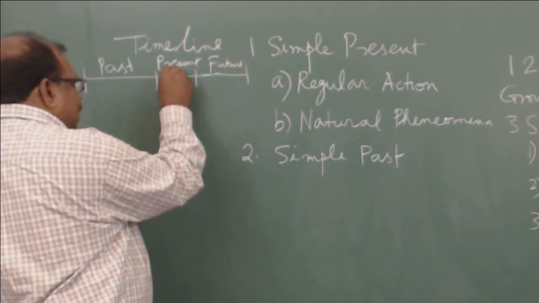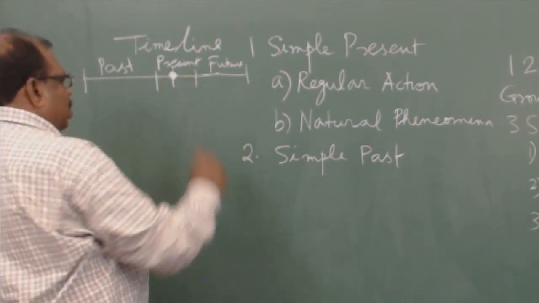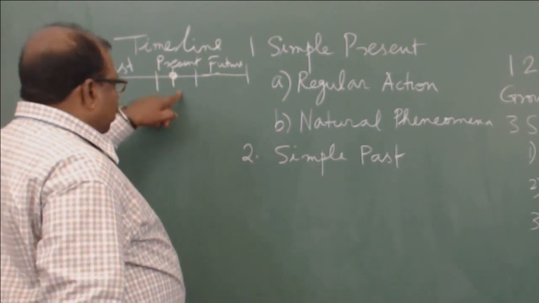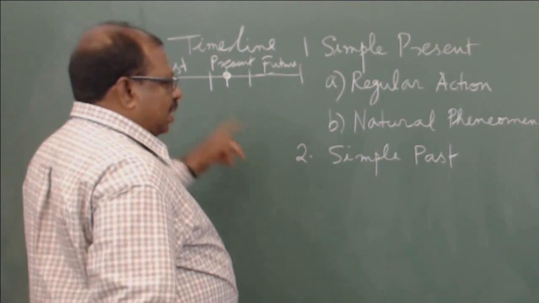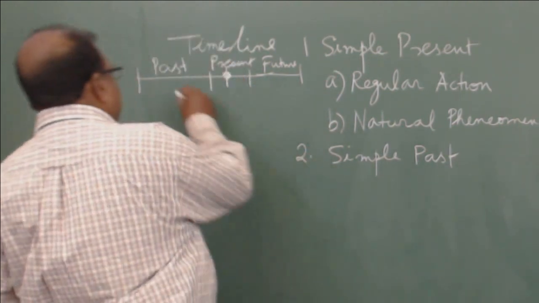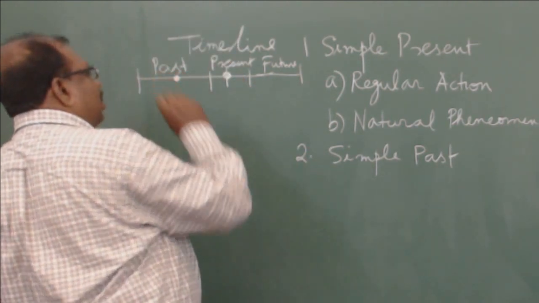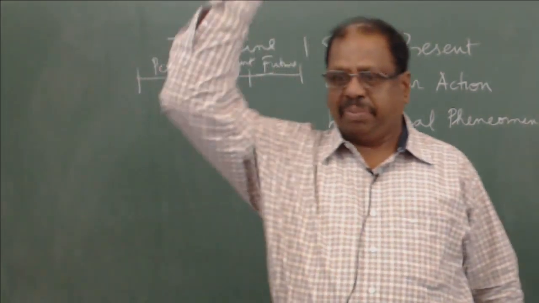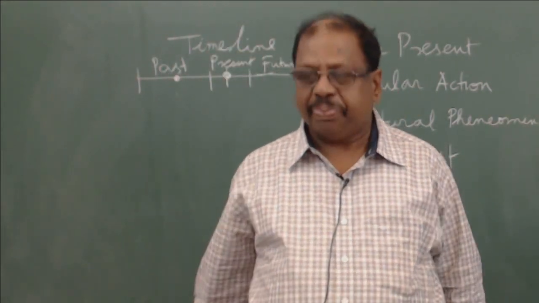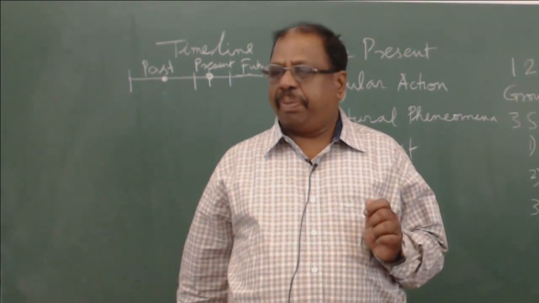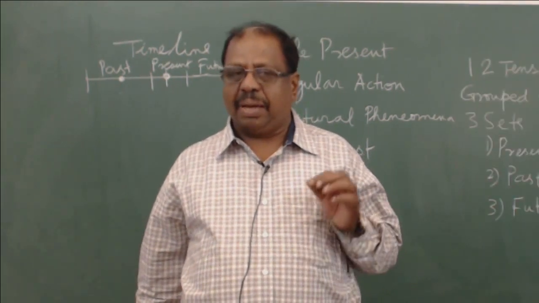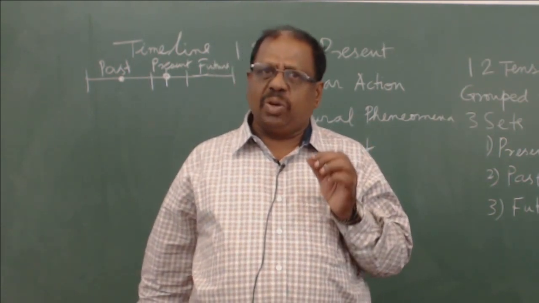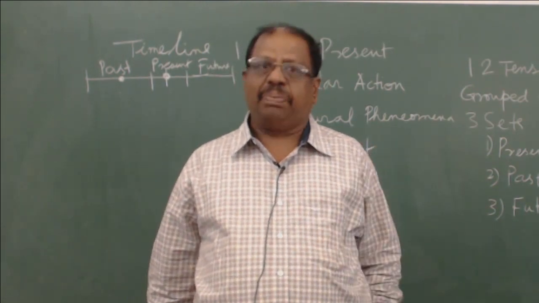So when I said the simple present, I am talking about something which is happening in this spot. So now with reference to this line, simple past means something which is happening here on this line. It is a single spot, some action, something has happened in the past. So, what is simple past? Any action completed in the past, and you specifically know the time when the action has been completed.